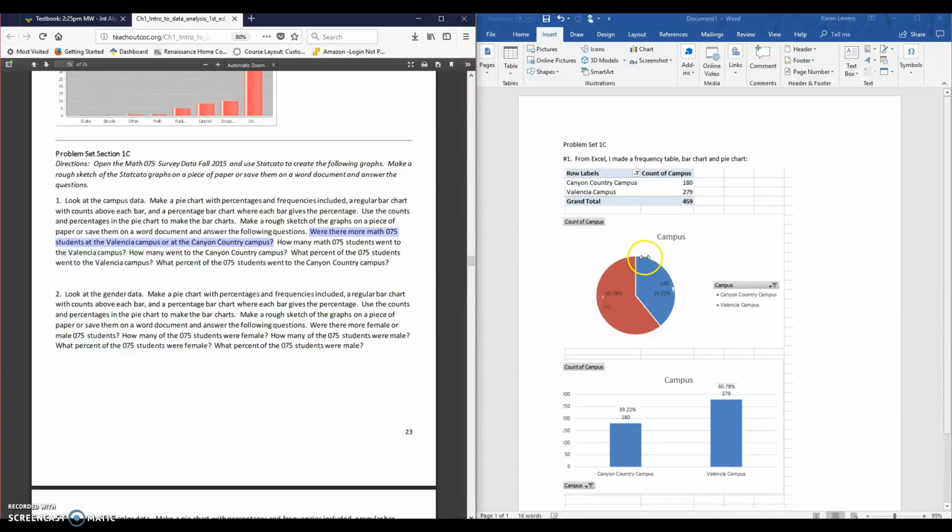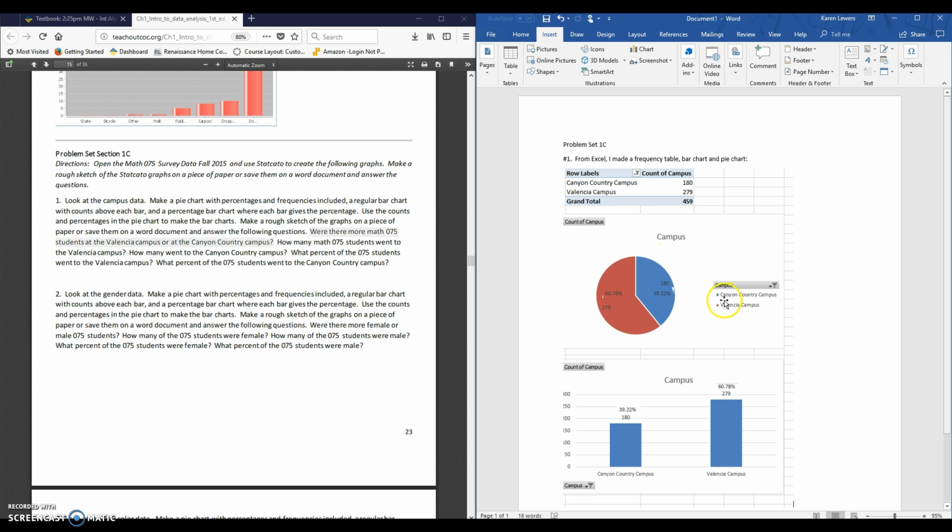So looking at my graphs here, and this recording is more about reading the graphs than making the graphs. So reading the graphs, I'm going to compare Valencia to Canyon Country. Looking at the bar chart, I can see Valencia campus here, and that is a taller bar. So that indicates that there are more students at the Valencia campus.